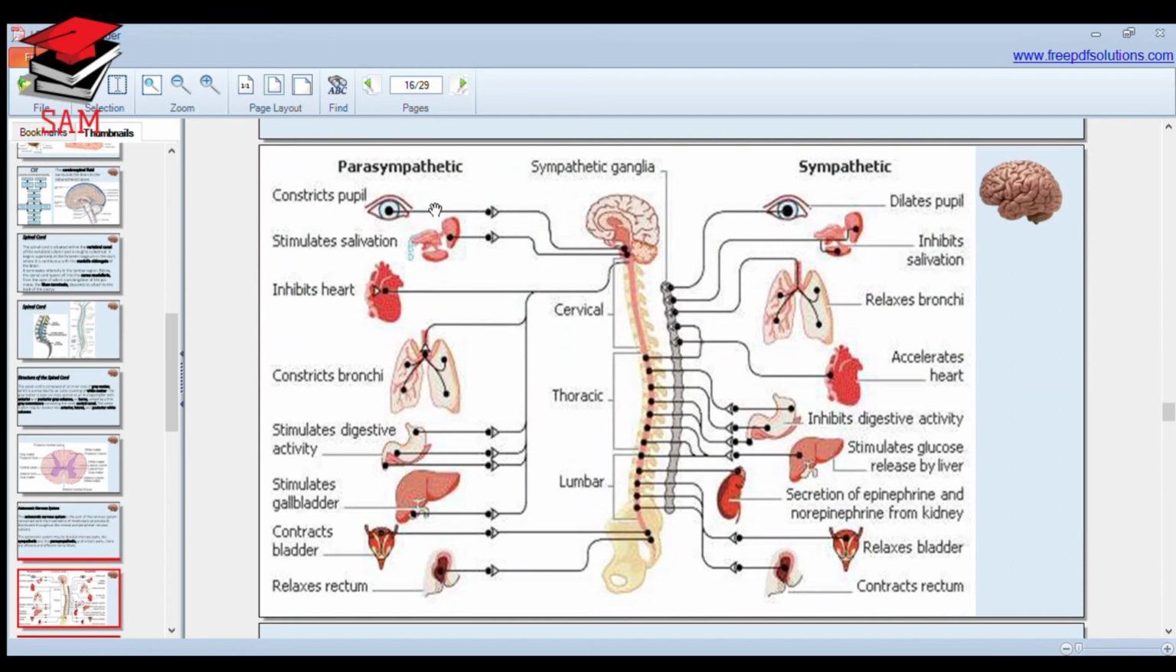This is the main difference between parasympathetic and sympathetic, how they affect our organs. Parasympathetic constricts whereas sympathetic dilates the pupil. Parasympathetic is mostly stimulant but it inhibits also. Sympathetic is mostly inhibitory but it stimulates also. Sympathetic accelerates the heart whereas parasympathetic inhibits the heart. Parasympathetic constricts the bronchi whereas sympathetic relaxes them. This is the difference, you can go through it.